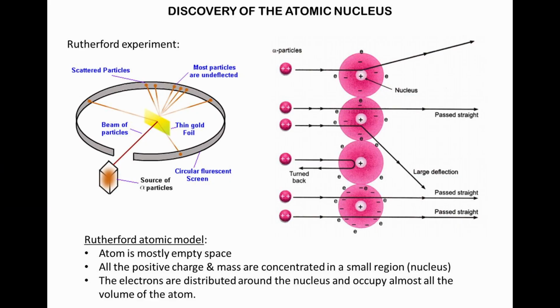From this experiment, Rutherford concluded that: 1. An atom is mostly empty space. 2. All the positive charge and mass are concentrated in a small region, which is called the nucleus. 3. The electrons are distributed around the nucleus and occupy almost all the volume of the atom.